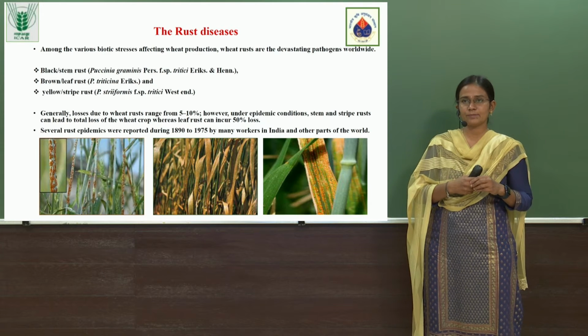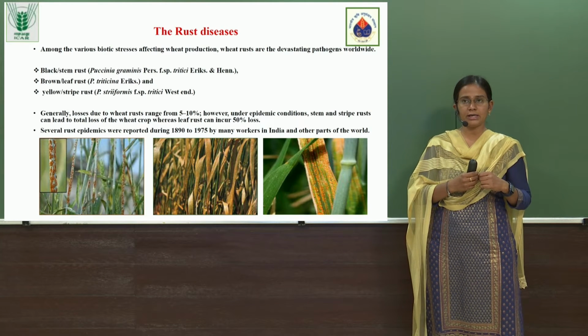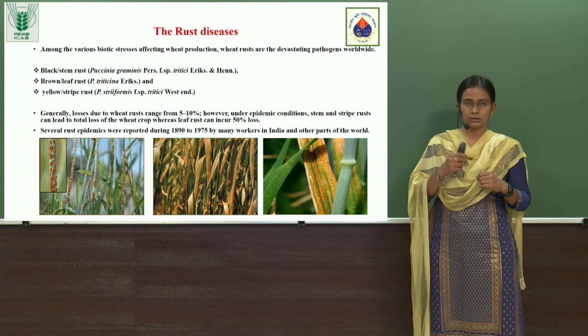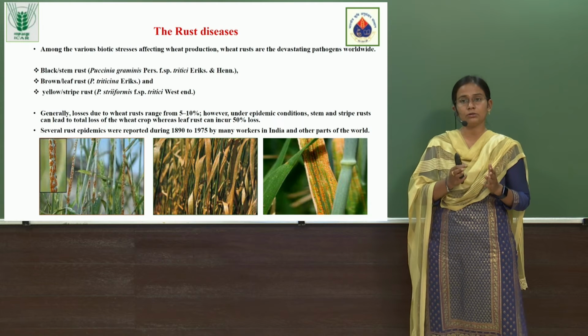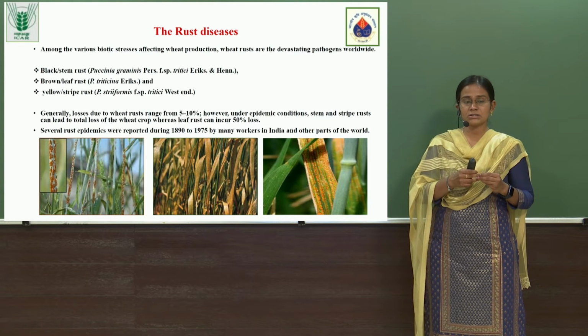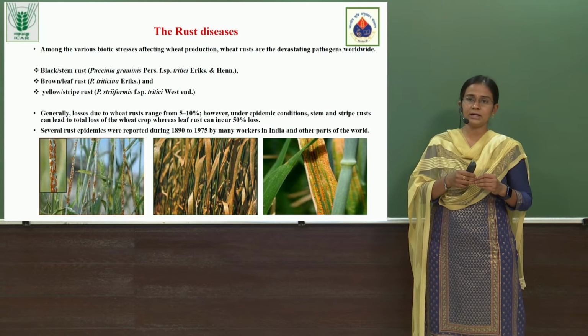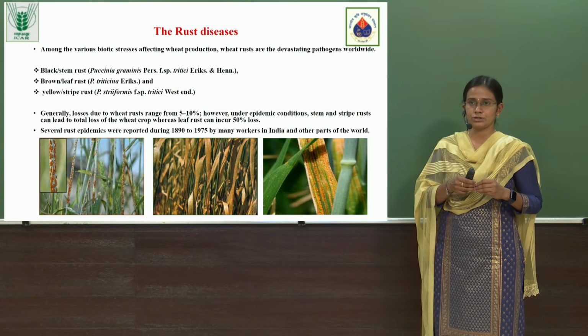As I have explained, this black rust is mostly seen in the areas where the temperatures are high, around 30 to 35 degrees centigrade. When the crop matures and the temperatures are around 30 to 35 degrees centigrade, then you can see the stem rust. So this stem rust is mostly seen in hotter areas like peninsular India, that's in Karnataka and Maharashtra, and in central India like Madhya Pradesh, Chhattisgarh and Gujarat.